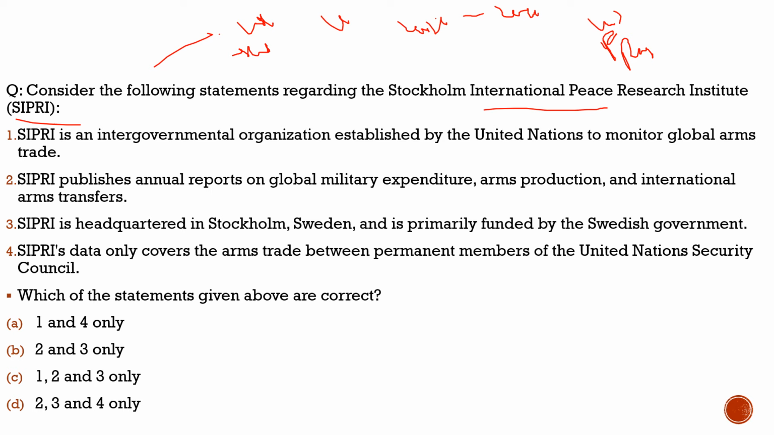Now let's solve the question here. The question says, consider the following statements regarding the Stockholm International Peace Research Institute, SIPRI. First statement: SIPRI is an intergovernmental organization established by the United Nations to monitor global arms trade. No, it is not established by the United Nations. It is very much an intergovernmental organization, but not established by the UN. So the first statement is incorrect. We can eliminate option A and option C.